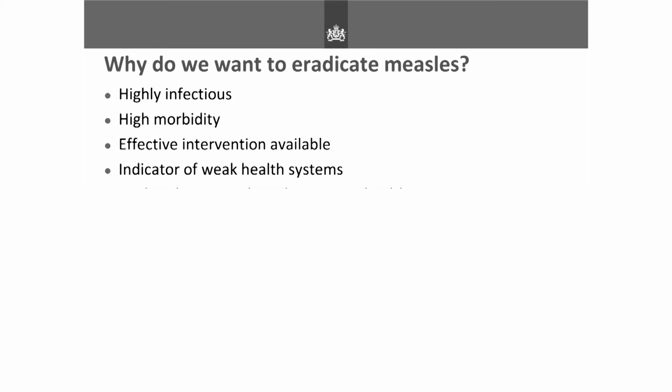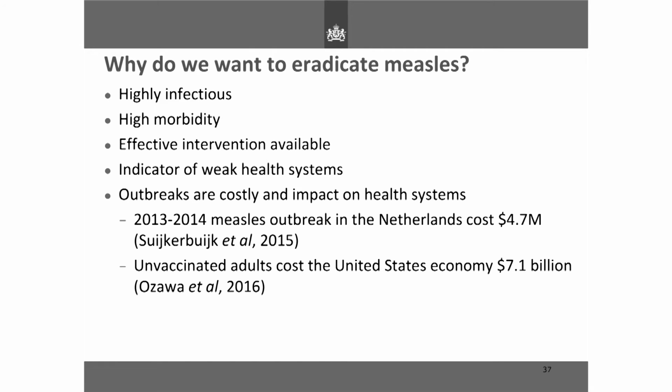So I suppose many people, if they don't really have concern about measles, ask why do we want to eradicate measles? Well, it's highly infectious, it causes high morbidity. We have a very effective intervention available that's also cost effective. It's an indicator of your health system, so if you have recurrent outbreaks, aside from having groups that are opposed to vaccination, which is a whole other story, and probably something that is going to be more and more problematic in the future. But outbreaks are also very costly.